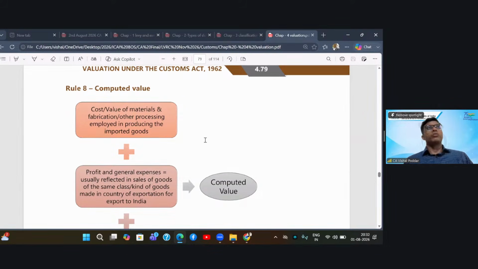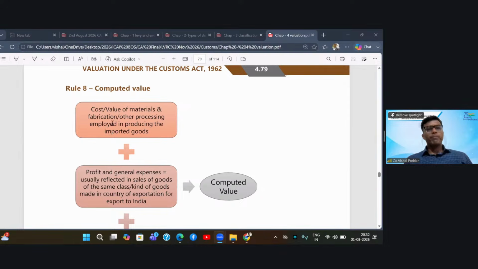For applying this rule, you will have to find out the cost of raw material and other fabrication, the cost of labor, processing, all things that your supplier may have done to produce these goods in his country.